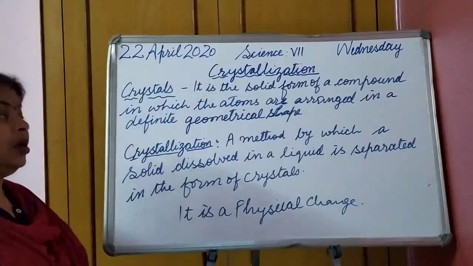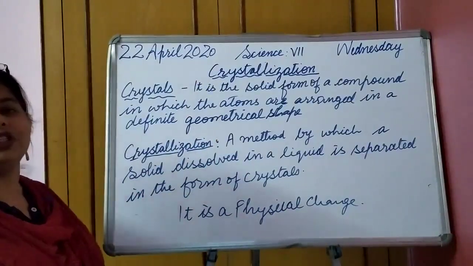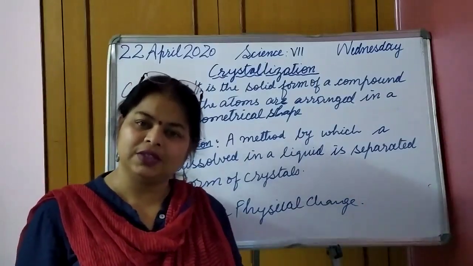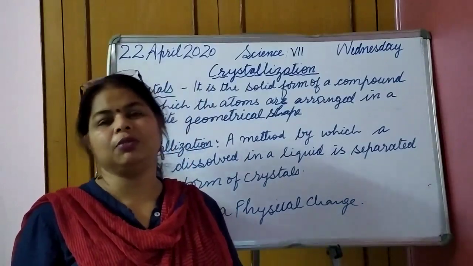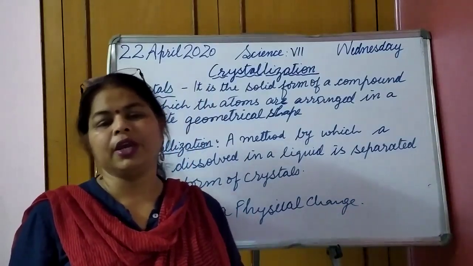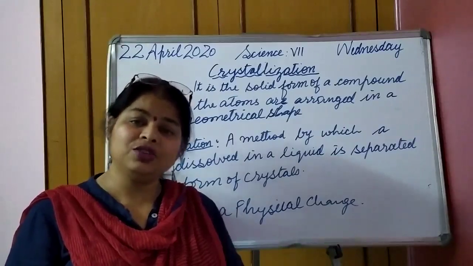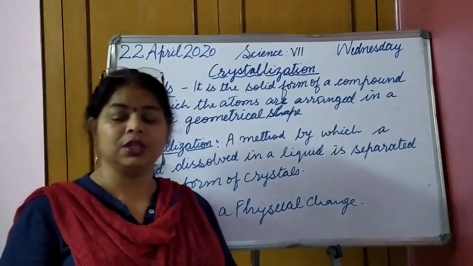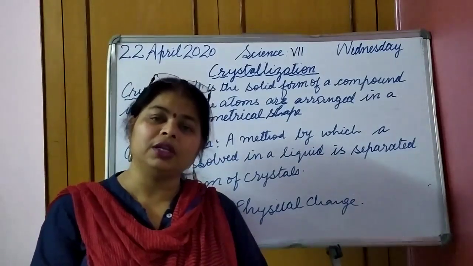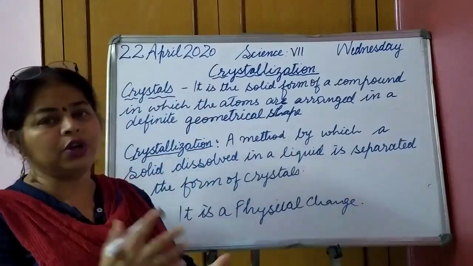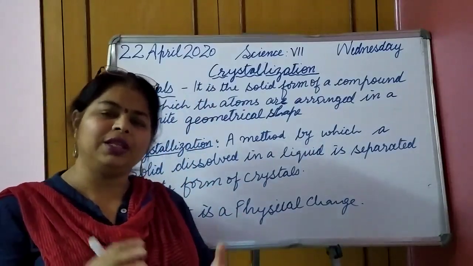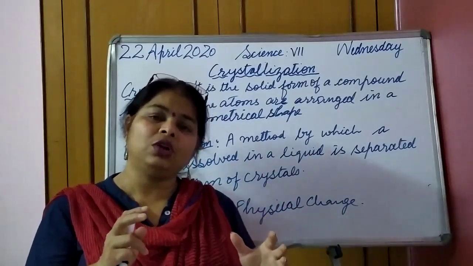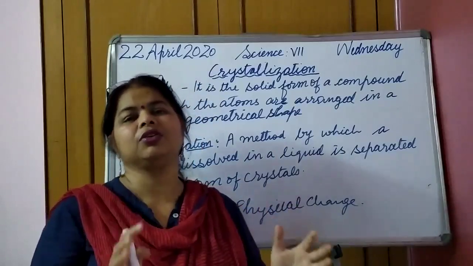Fine. Now, the most common example is salt, which is obtained from the seawater. Salt is the most common example of crystallization technique. It is obtained from the seawater by the process of crystallization. Okay, seawater contains a large amount of common salt, that is sodium chloride, NaCl, that we use in our cooking in our kitchen. So some more impurities are there, but when we evaporate, then these compounds NaCl, they arrange themselves and make crystals.